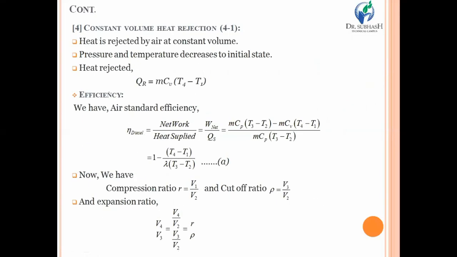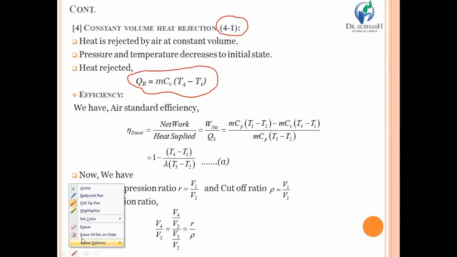Then the last process is the constant volume heat rejection process, 4 to 1. It is very similar, or exactly similar, to the constant volume heat rejection process of the Otto cycle. Heat is rejected by air while keeping the volume constant. Pressure and temperature of course decrease, and the heat that is being rejected, QR, is equal to m Cv (T4 minus T1).